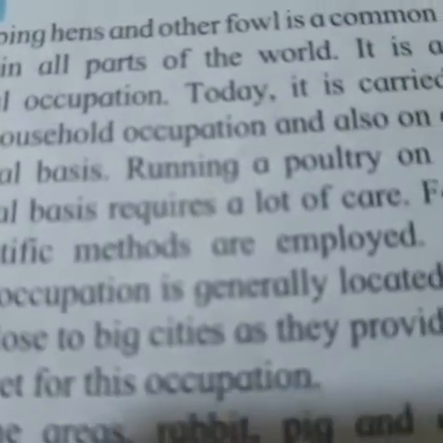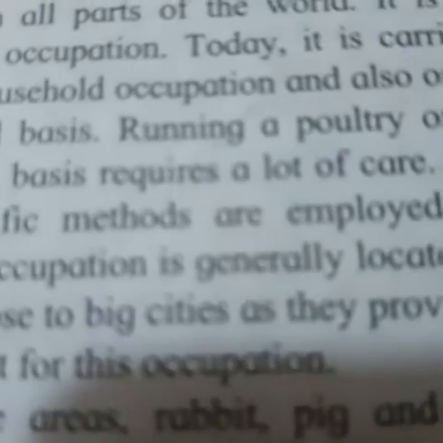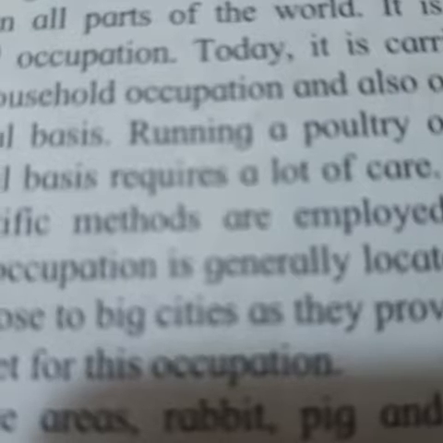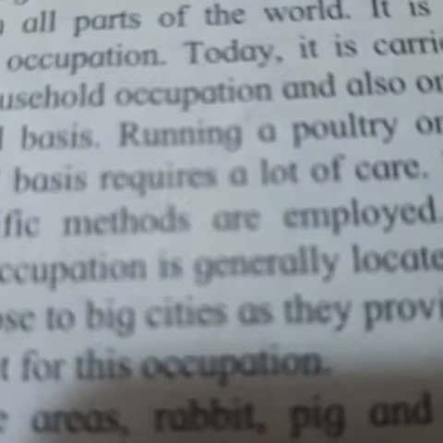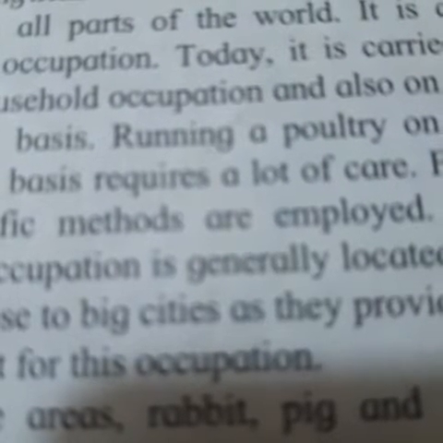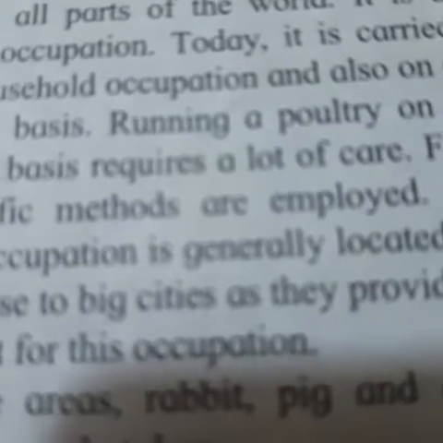Now over here in this paragraph, they have explained that it is a traditional occupation and it is carried out in hilly tracts and semi-arid regions with dry climate. Now sheep and goats live on short grasses, shrubs, then acacia. Then sheep rearing is mainly carried out to get wool.